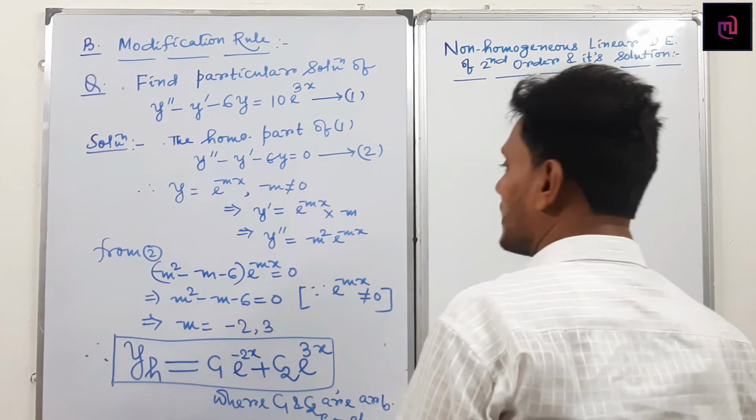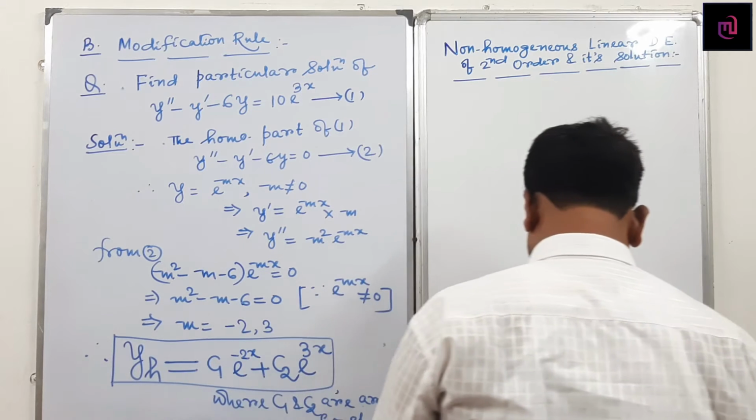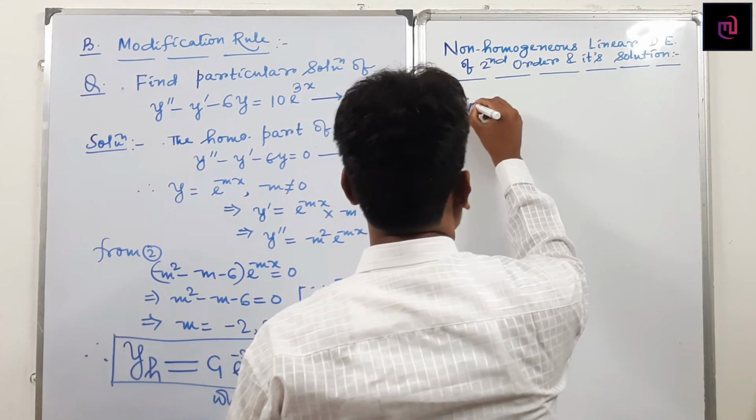This is the general solution of the homogeneous part of the non-homogeneous equation.